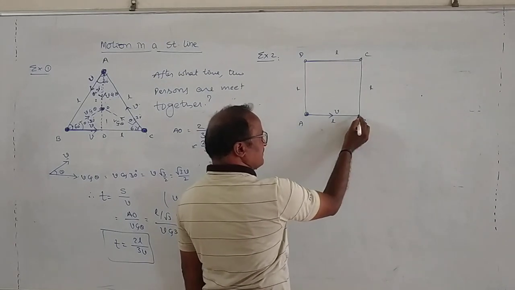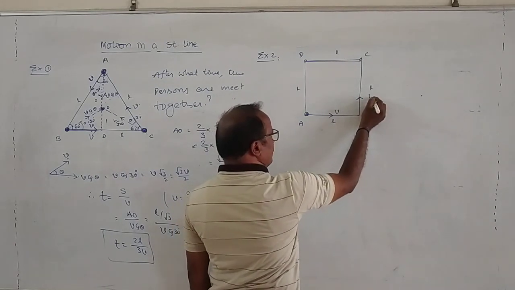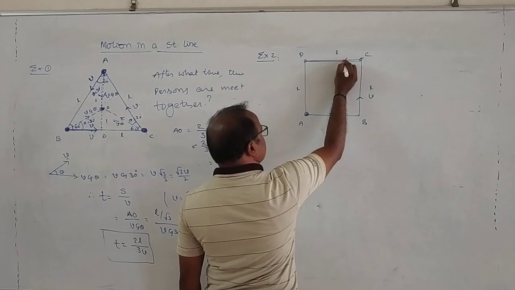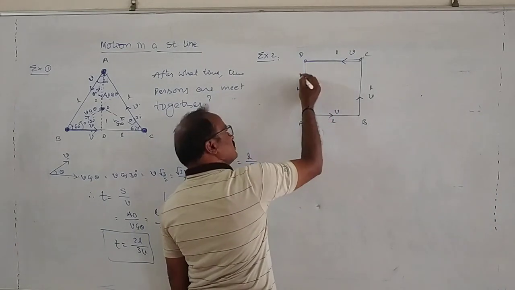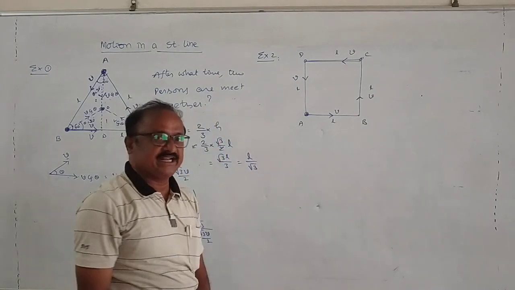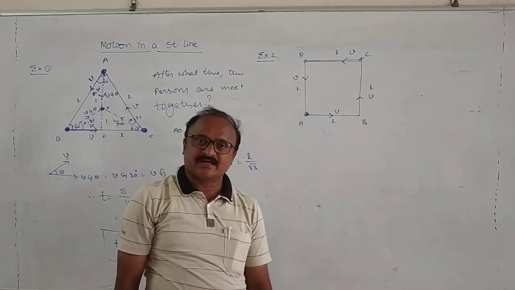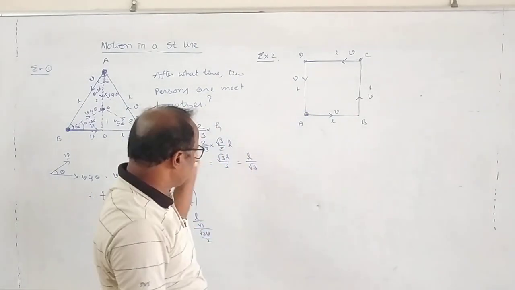A is moving towards B with a speed V, B towards C with a speed V, C towards D with a speed V, and D towards A with a speed V. Find after what time the persons meet together.